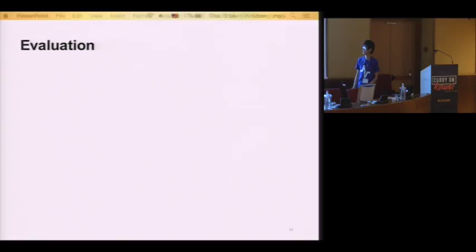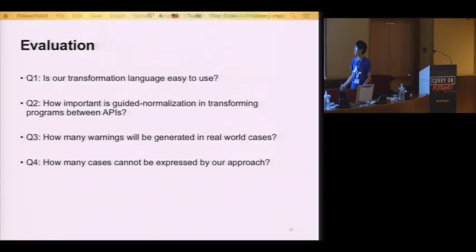Okay, I will show some evaluation of what we did to see whether our language is practical to capture many existing cases and whether there are many warnings or things we cannot solve. The first question is, is it easy to use? Is guided normalization important in reality? How many warnings will be generated in real cases for normalization purposes? And what's the loss? How many cannot be expressed by our approach?